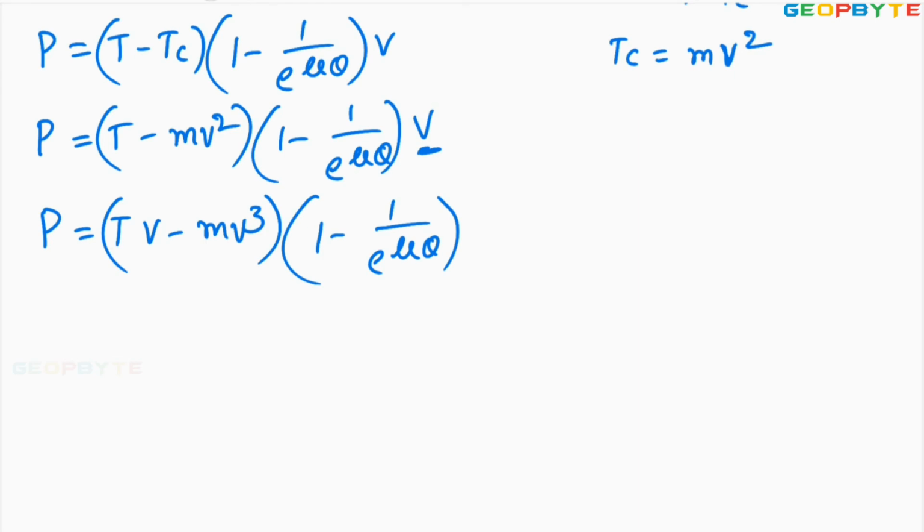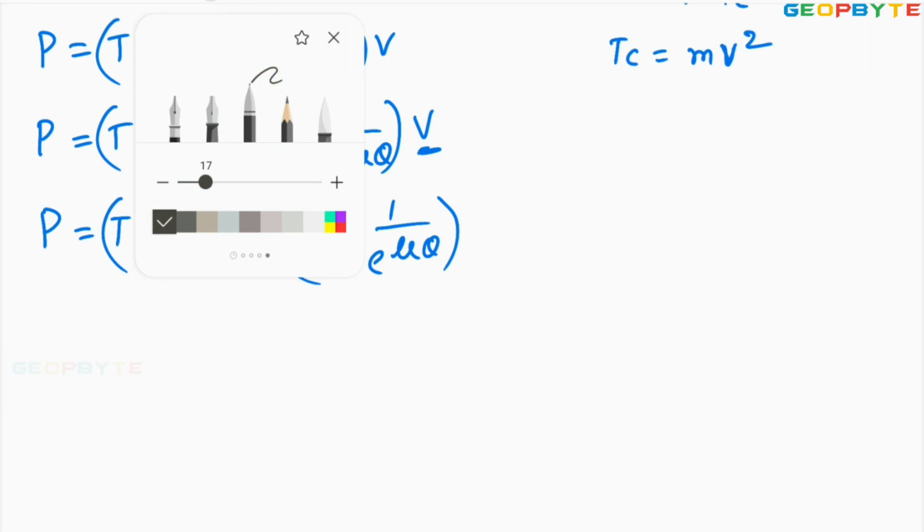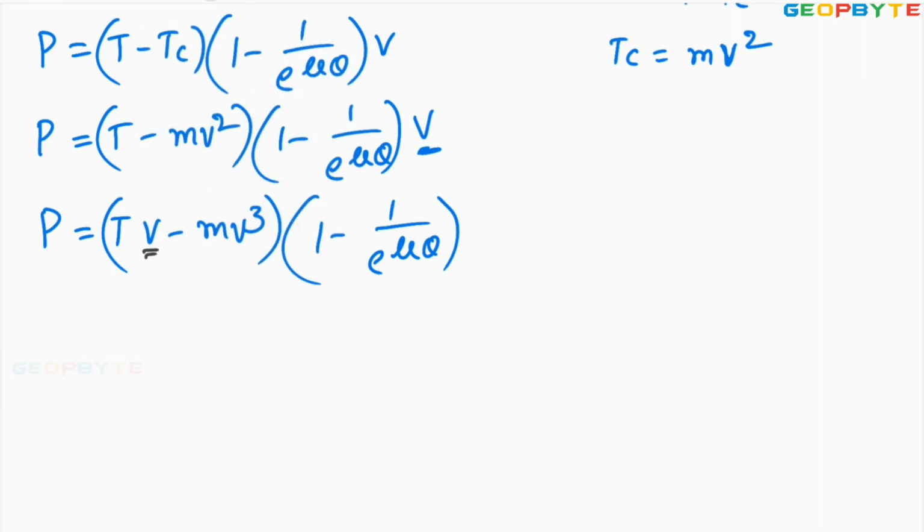Looking at the power, power transmission depends completely on the belt speed v, because maximum tension, mass of the belt, coefficient of friction and angle of contact all remain constant. From this, the power is completely a function of v.